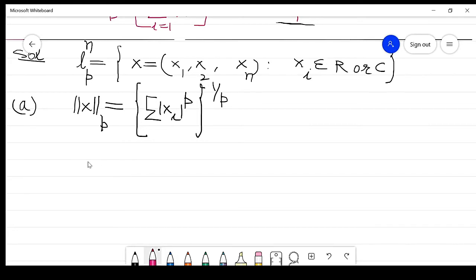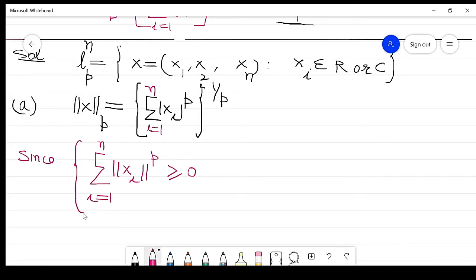Now we know that this absolute value is always positive. Clear? Since the absolute value of xi is always greater than or equal to 0, then it raised to power p is always greater than or equal to 0, and the summation of i running from 1 to n, raised to power 1 by p, is always greater than or equal to 0.